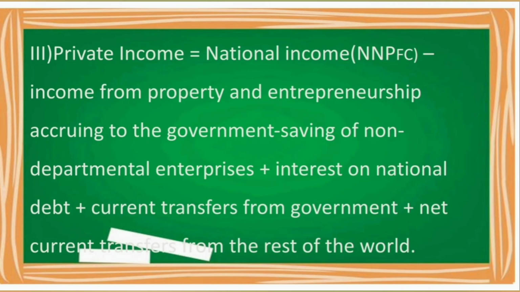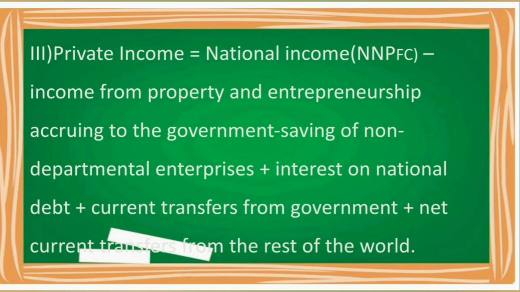So national income, NNP at factor cost, net national product at factor cost, minus income accruing to government, because national income includes the income of the private sector and the government sector. As we are calculating private income, we have to deduct income accruing to government, income from property and entrepreneurship, that is rent, interest, profit, all belonging to government. And also we have to subtract saving of non-departmental enterprises.